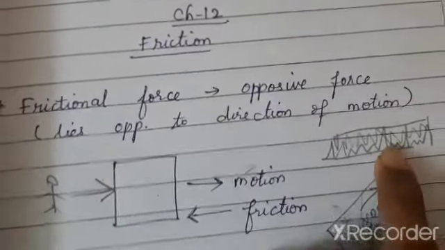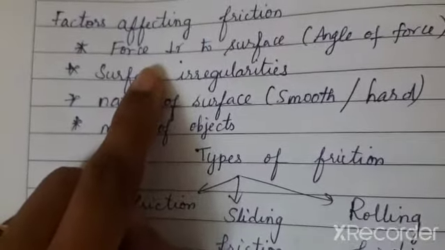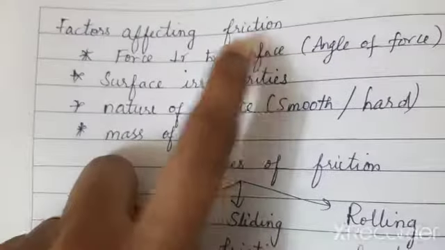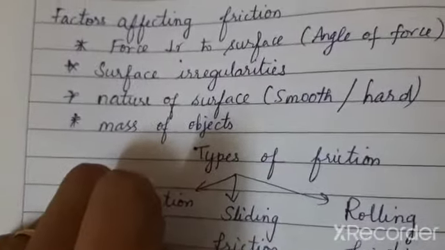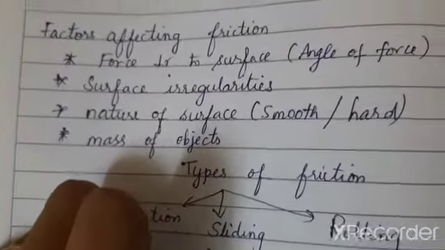Next, let us see the factors affecting friction. There are 4 different factors affecting friction. I hope you got an idea about what friction is. Friction always acts in the direction opposite to the motion. Okay? And it helps in the interlocking of the irregularities, that is the locking of the irregularities present in the surface of objects.